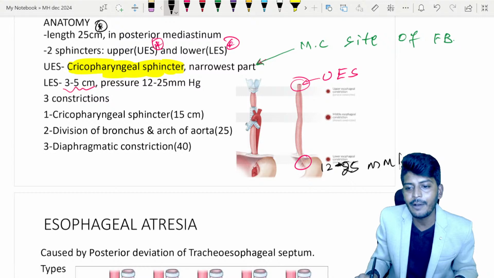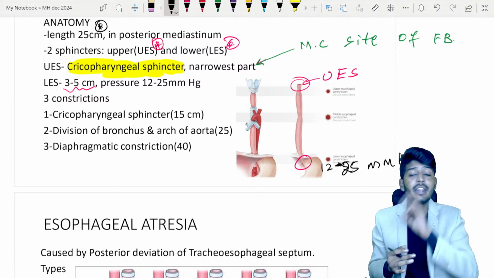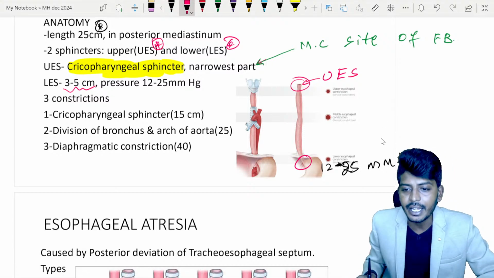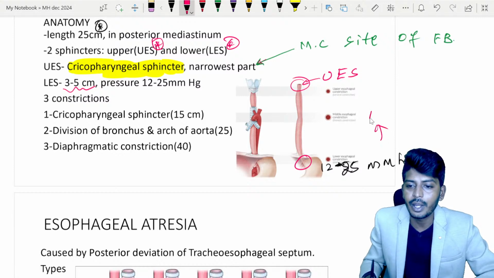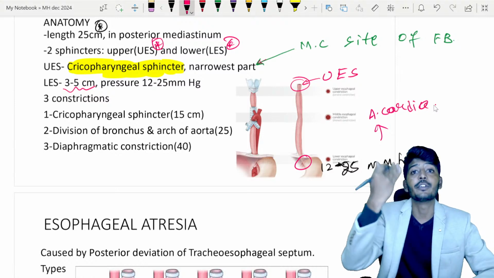12 to 25 mm of Hg. So this is the pressure. So if at all we are talking about pressure related, what and all will come in the lower esophageal sphincter. Remember, the pressure related, most importantly, one is called Achalasia cardia. Lower esophageal sphincter pressure will be